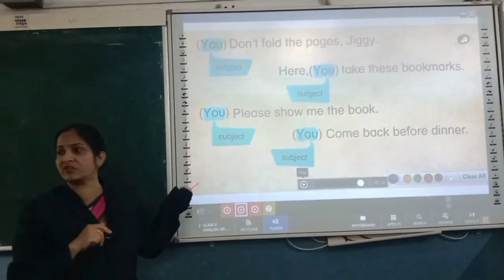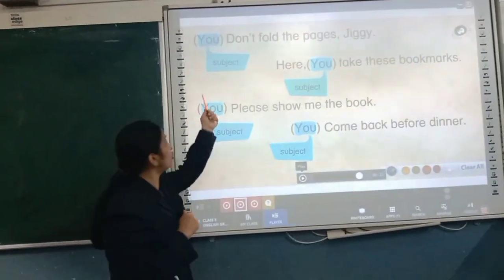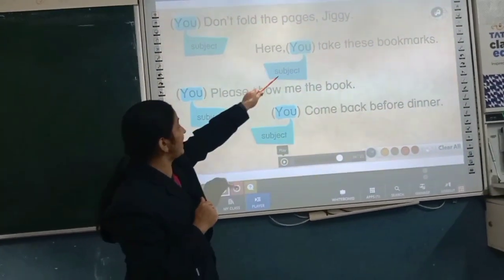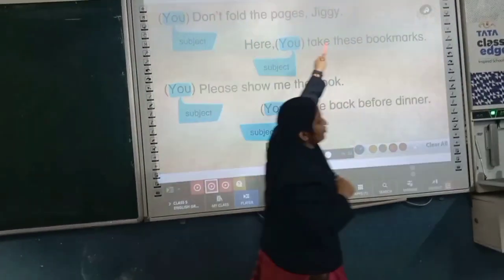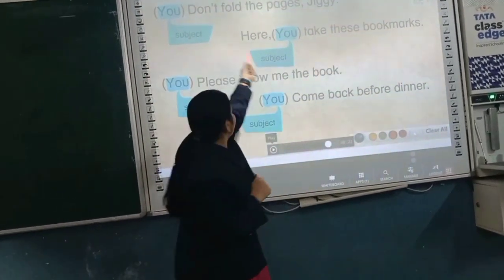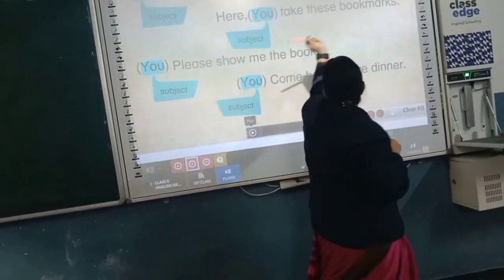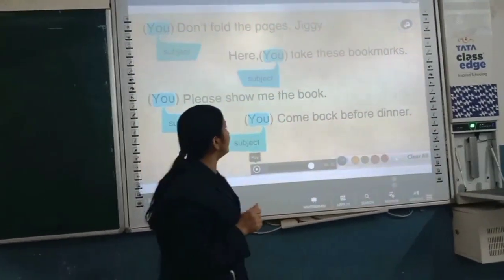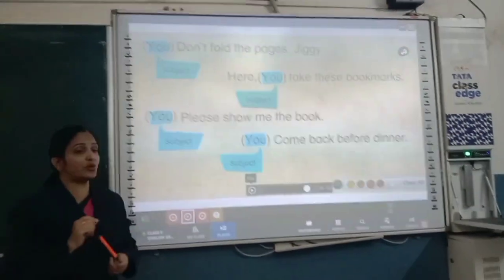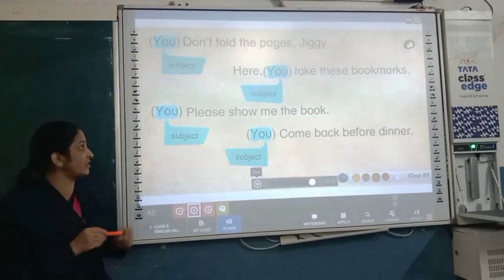To whom the instruction is being given? It is given to you. Don't fold the pages, Jiggy. Means it is used for Jiggy. Okay then. Here you take this bookmark. Subject is you, which is used for here. Take the bookmark. Hidden subject is you.